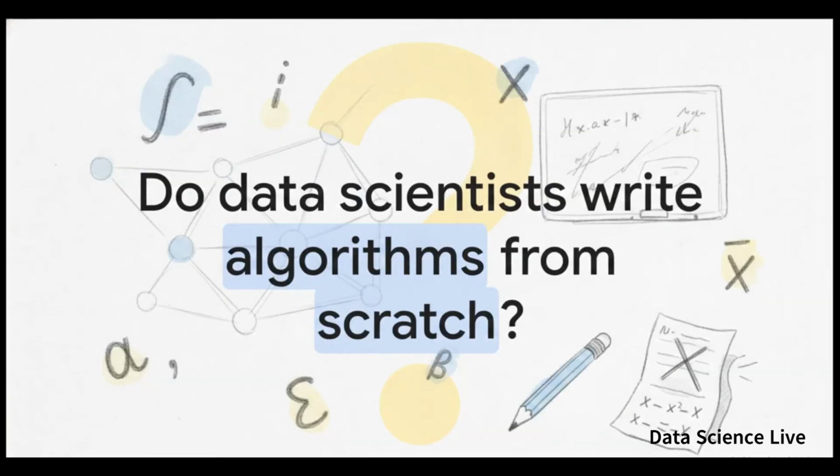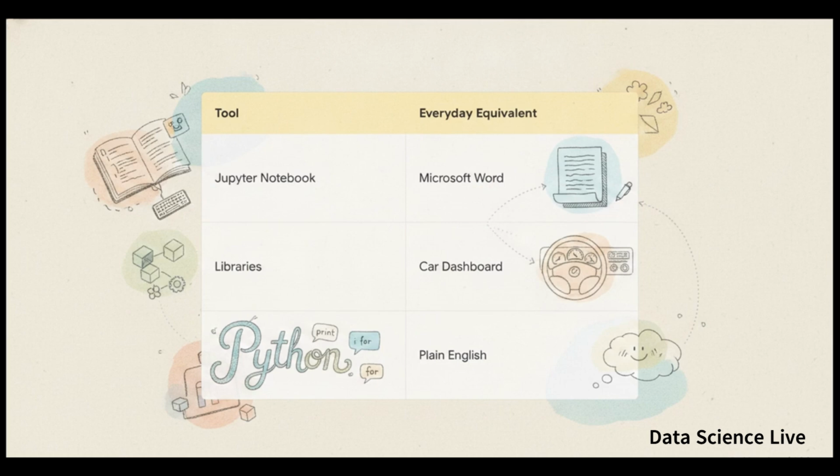Now, creating systems that complex probably sounds incredibly intimidating. You might assume that building these models requires a whiteboard completely covered in terrifying calculus equations and writing code from absolute scratch every single day. Actually, scratch that. It's not like that at all. Modern tools have totally abstracted the heavy math away. You write in Python, which honestly reads pretty close to plain English, and you use a Jupyter Notebook, which is basically the data scientist's version of Microsoft Word.